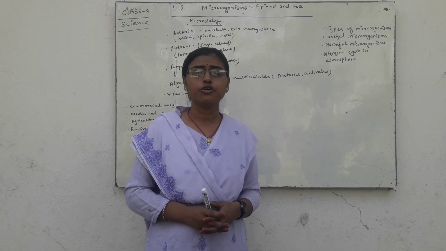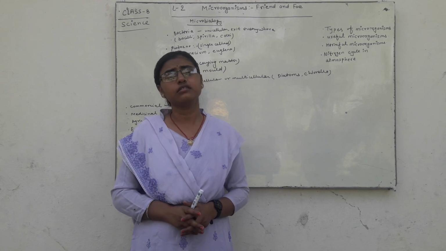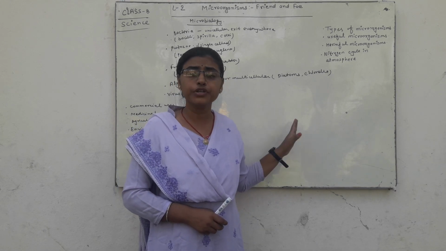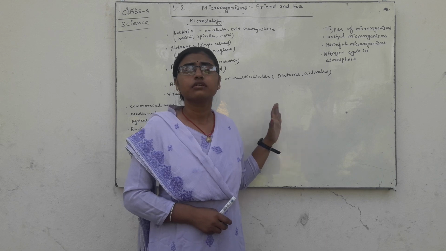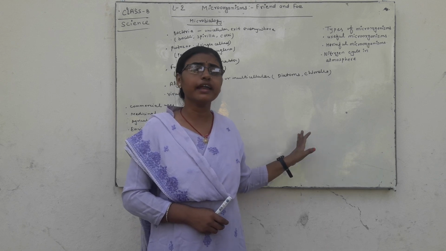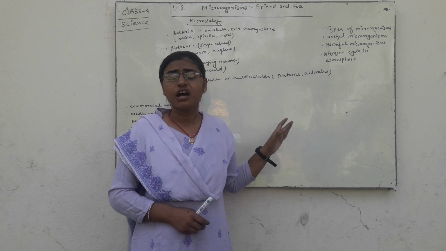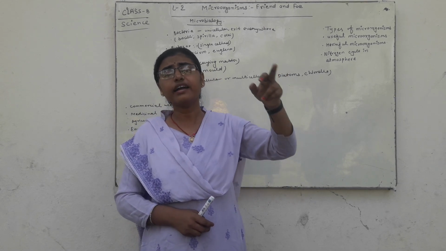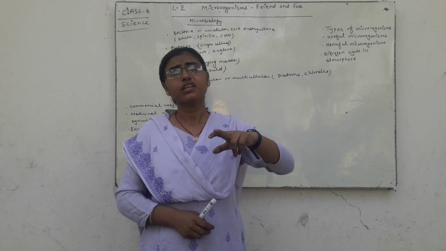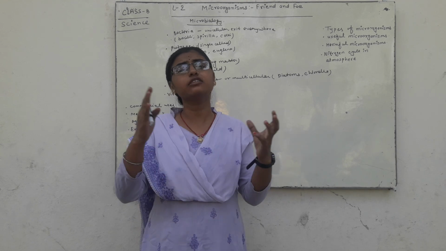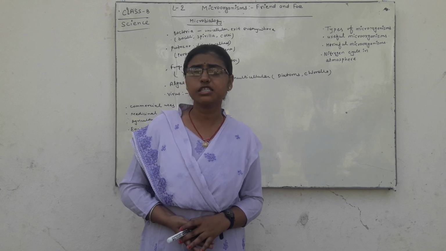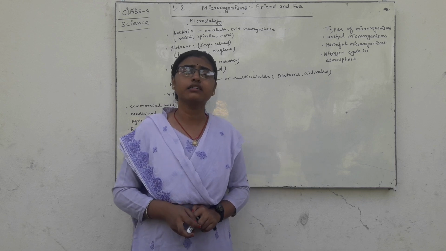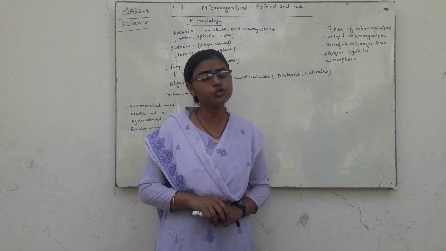So nitrogen is released in the form of urine of humans and animals, and when animals die, their body is decomposed by microorganisms, and finally this nitrogen is released into the atmosphere.